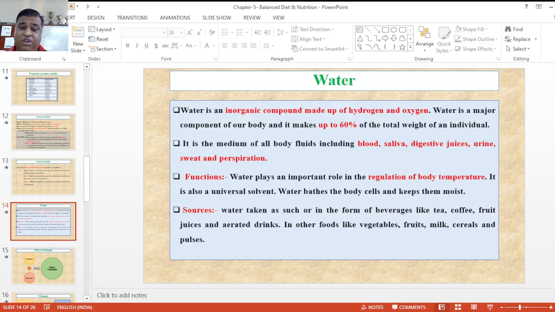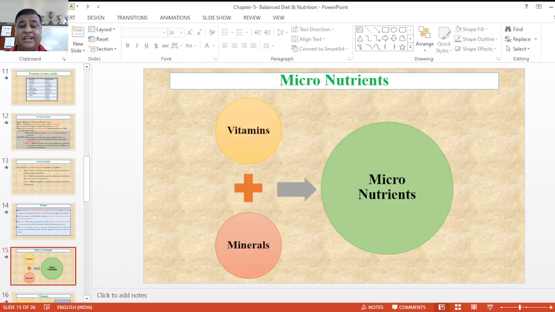It is also a universal solvent. We use water in our body to keep cells moist. The sources of water are beverages in different forms, such as tea, coffee, fruit juices and different types of drinks. In other types of foods, water is also present, such as vegetables, fruits, milk, cereals and different types of pulses.